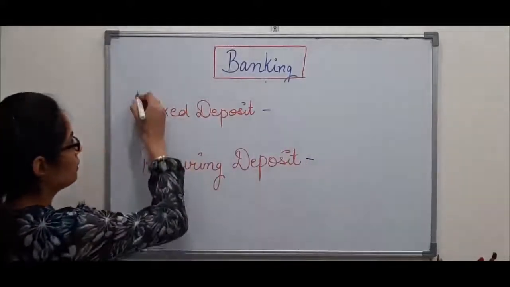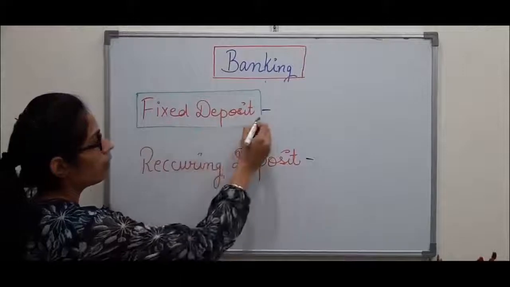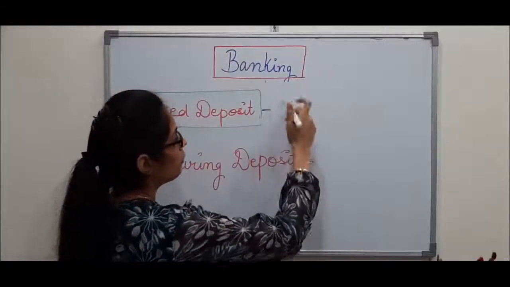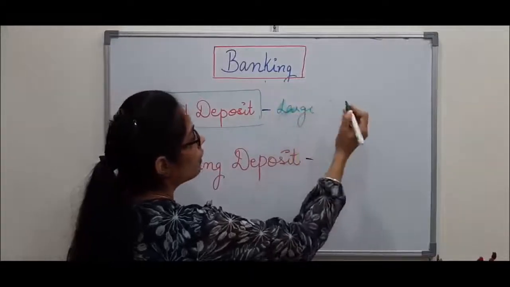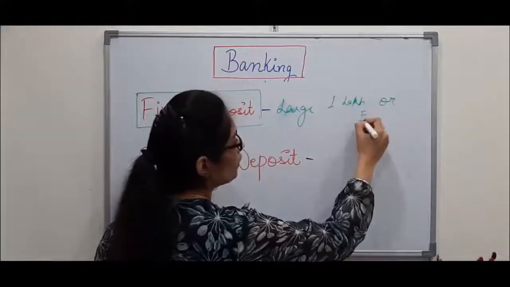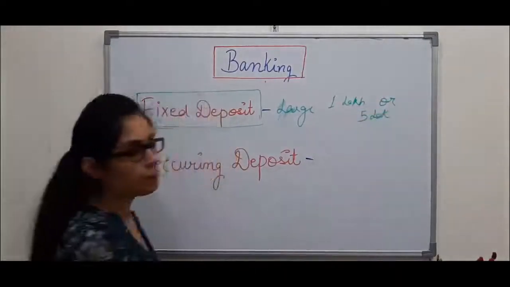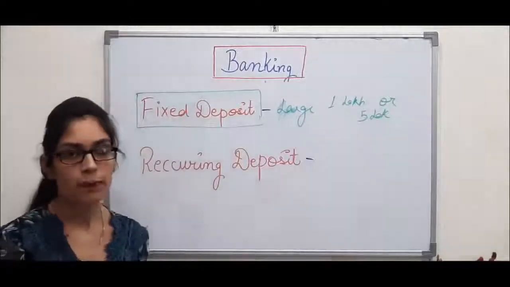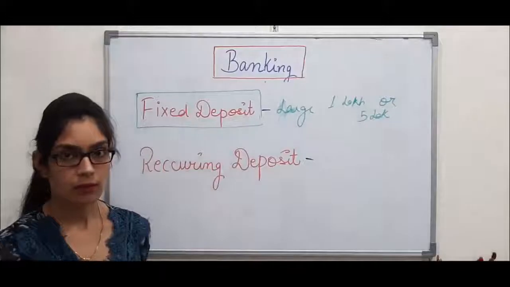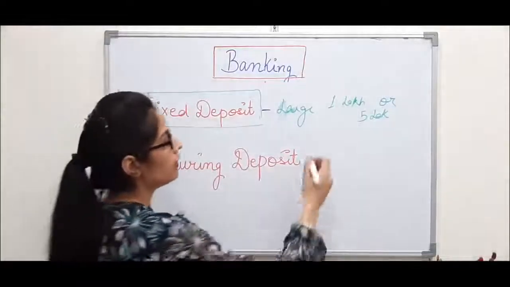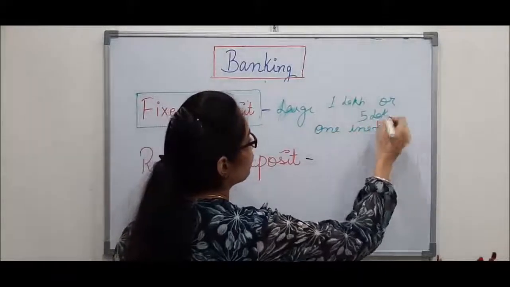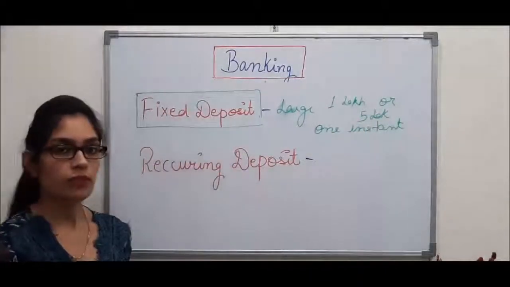Fixed deposit means if you have a large amount of money, for example 1 lakh or more than 1 lakh, say 5 lakhs, a very big amount which you cannot keep at home, what will you do? You will deposit that sum of money at one instant into the bank for some fixed tenure.